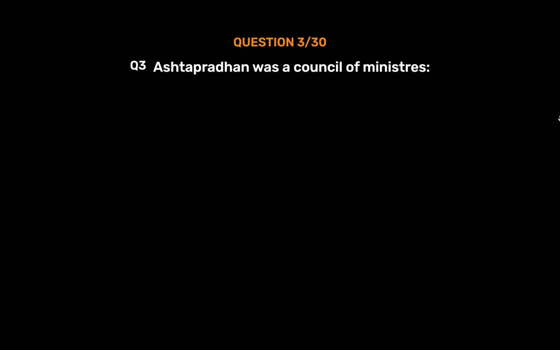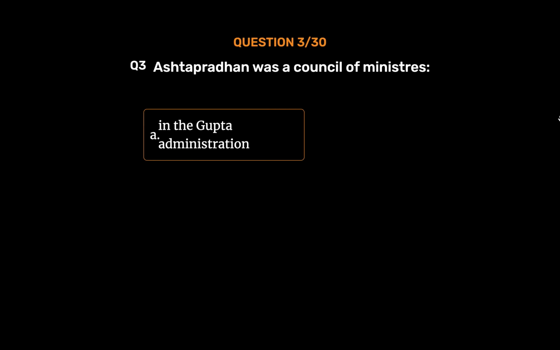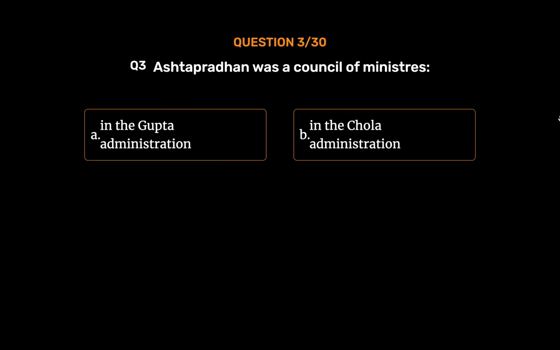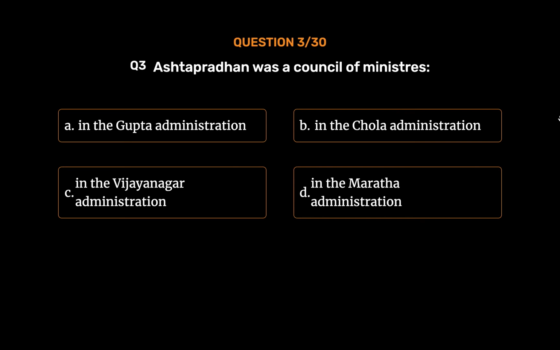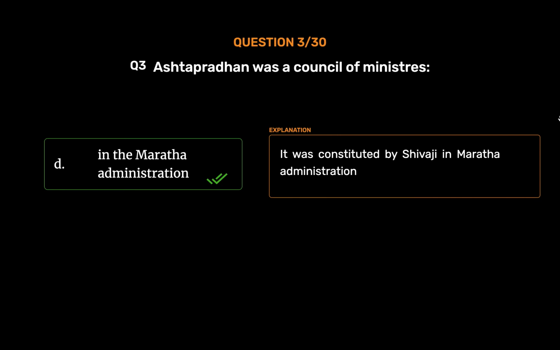Question number 3. Ashtapradhan was a council of minister. Option A. In the Gupta administration. Option B. In the Chola administration. Option C. In the Vijayanagar administration. Option D. In the Maratha administration. The correct answer is Option D. In the Maratha administration. It was constituted by Shivaji in Maratha administration.